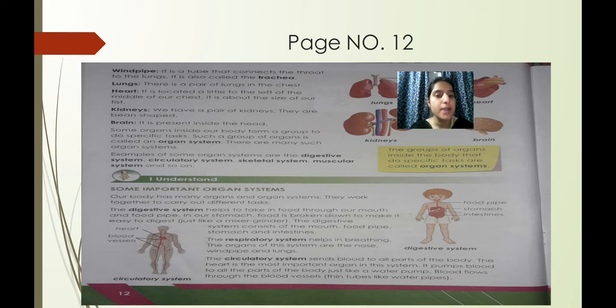Our body has many organs and organ systems. Do you agree with this? Yes, we have come across these, right? So they work together to carry out different tasks. The first system is your digestive system. Children, this digestive system is related with the food we eat. It helps to take in the food we eat from the mouth, then the food pipe, then into our stomach.